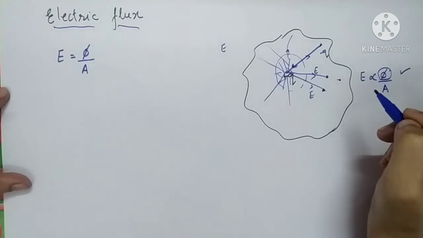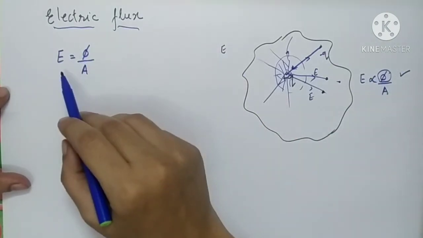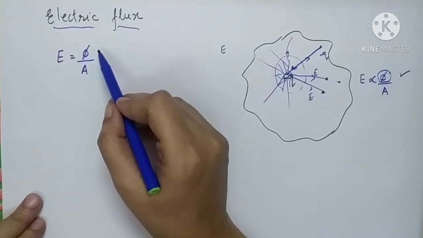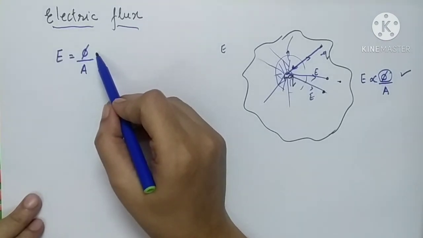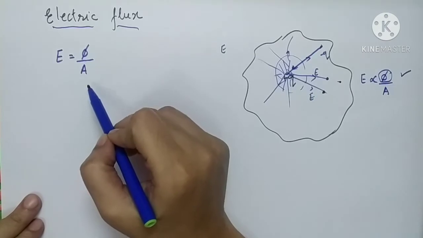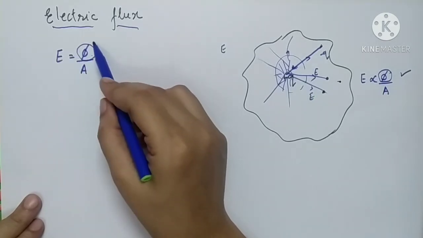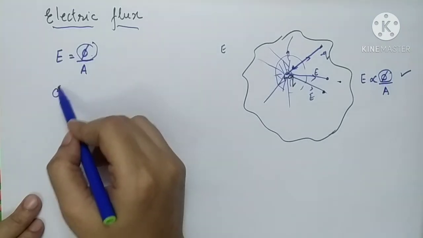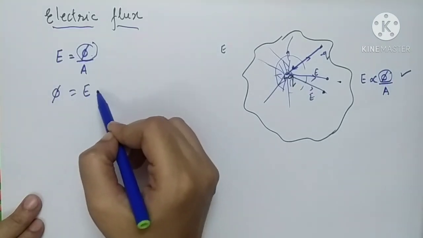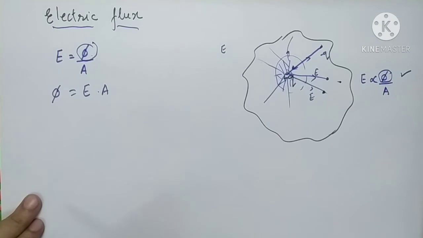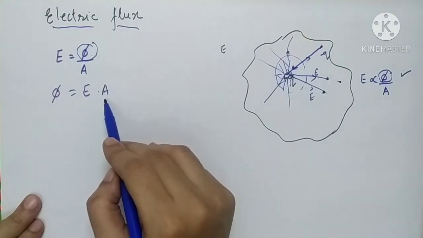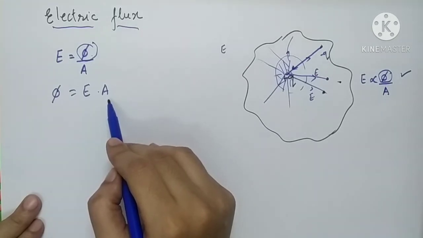We defined the electric field intensity by this formula, which is nothing but the number of lines of force per unit area. This number of lines of force is called electric flux. So phi will ultimately become E into A, where E is the electric field intensity and A is the area through which the lines of force are passing.